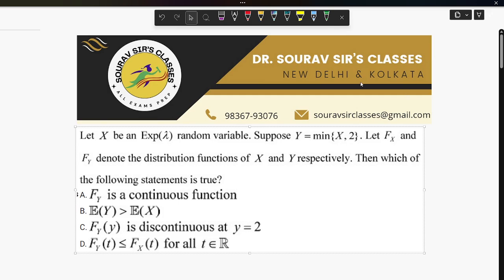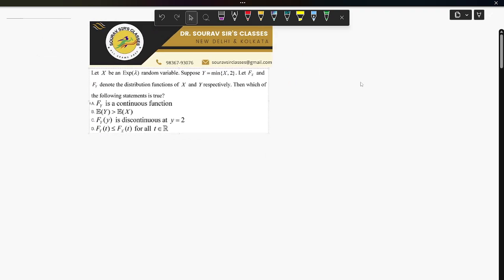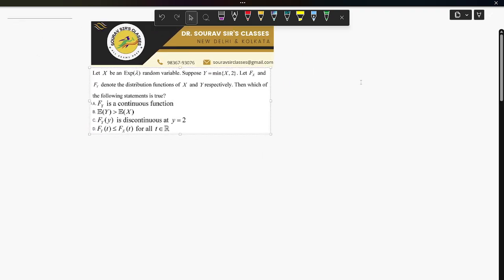We are given that X is an exponential random variable with parameter lambda. They have defined Y equals the minimum of X and 2.